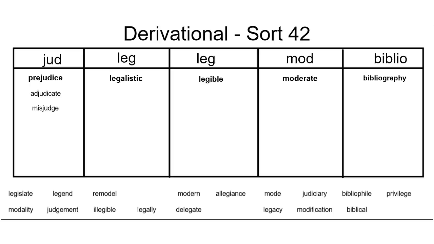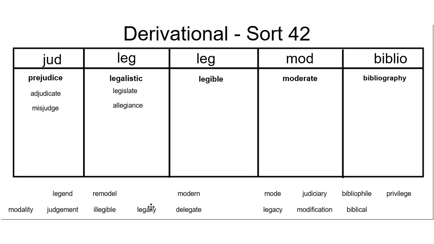Something that is legalistic is related to the law and following it. If you legislate, you are working to create laws. In our Pledge of Allegiance, we are promising to have loyalty to a country or cause. When we say the Pledge of Allegiance every morning, we are saying that we will be loyal to the United States of America.